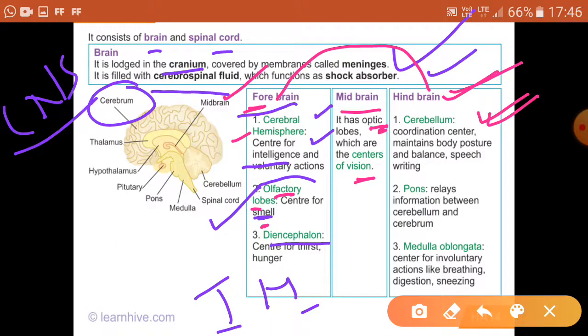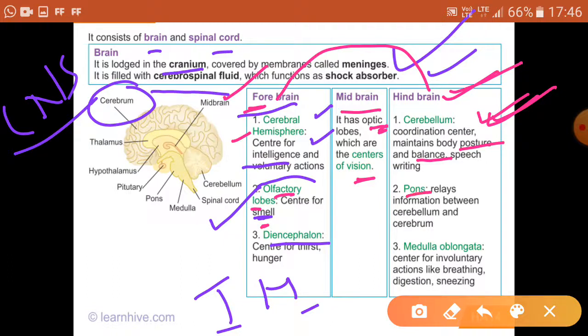Cerebellum is important to maintain the posture, to maintain the balance or the equilibrium. We can stand in balance while running. We can run maintaining the balance properly. That is because of the cerebellum. Cerebellum maintains the posture, maintains the equilibrium or balance of the body.